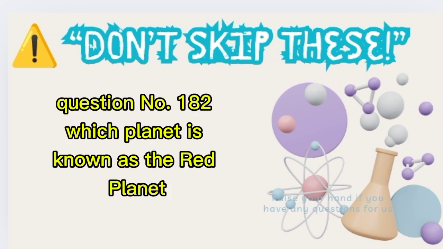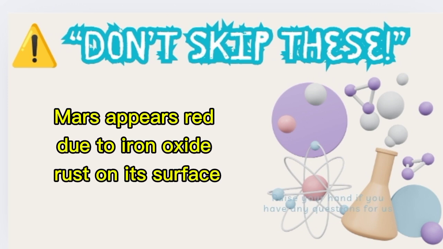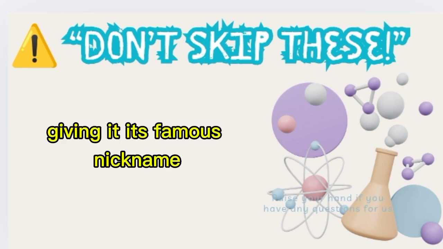Question number 182. Which planet is known as the red planet? A. Mars. B. Venus. C. Jupiter. Correct answer A. Mars. Mars appears red due to iron oxide rust on its surface, giving it its famous nickname.